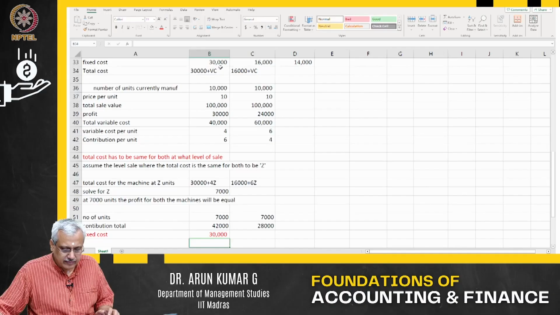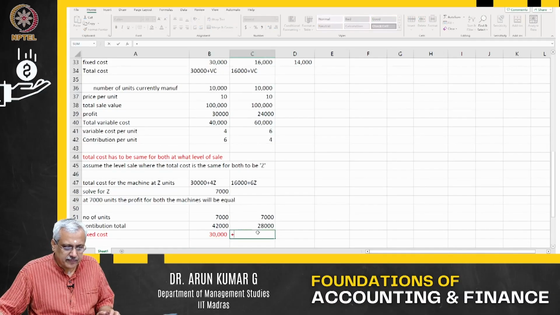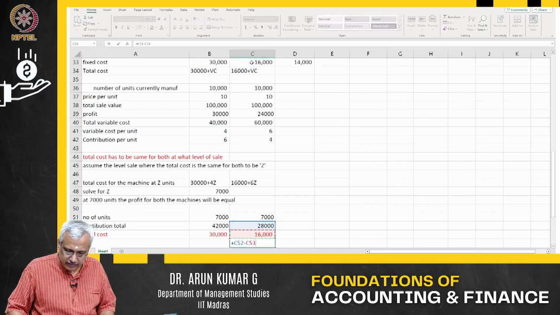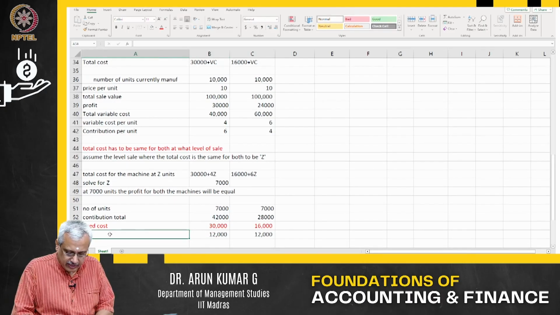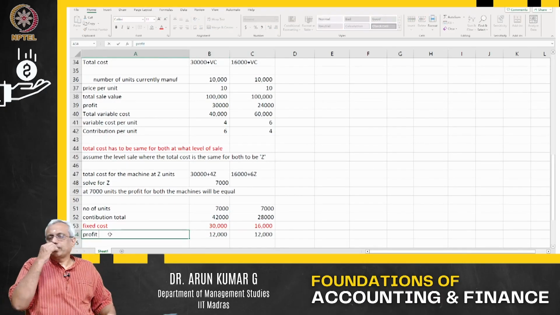Fixed cost remains the same. What is the profit? The level of sale at which both earn the same profit is 7,000.